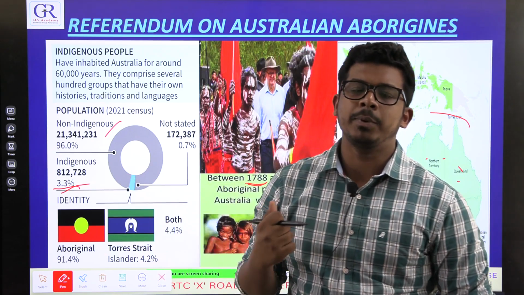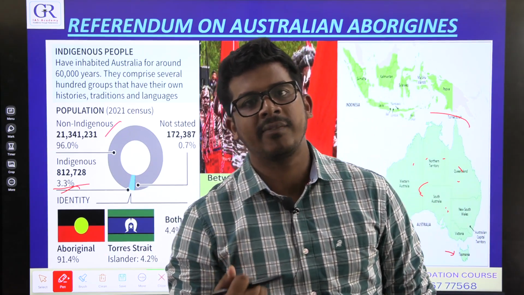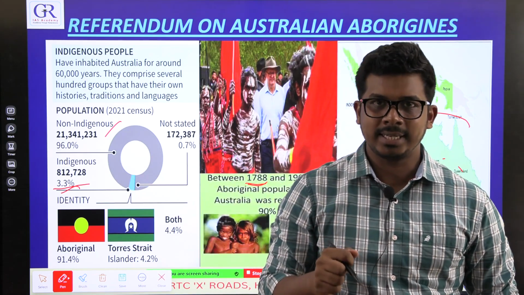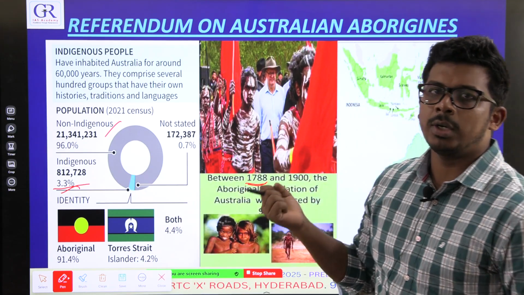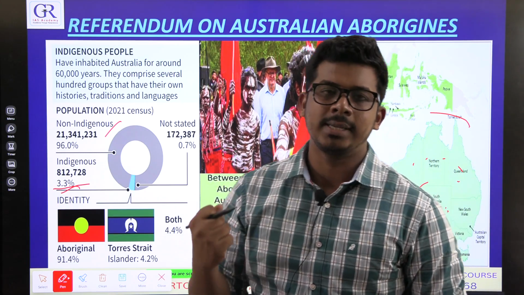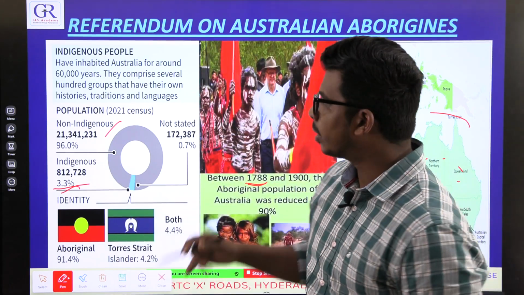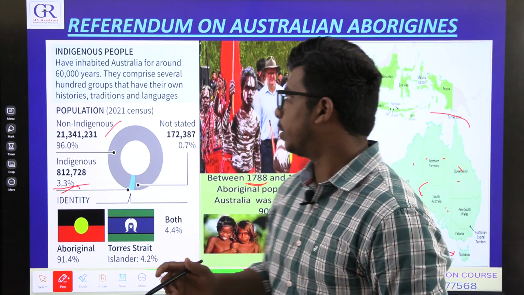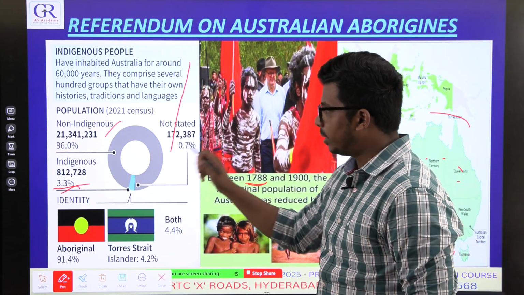So now when people think of Australia, they imagine it as a western white country, but originally it was not. That was the history. You can link whatever I told you so far to the world history part, GS1 for mains. But this issue is also important for UPSC prelims. So this was the situation.